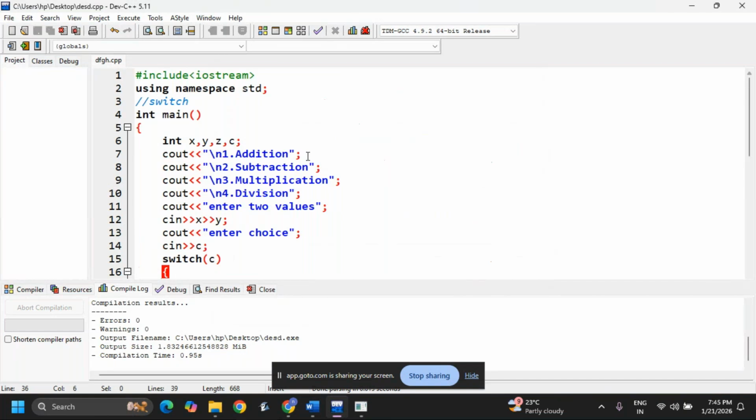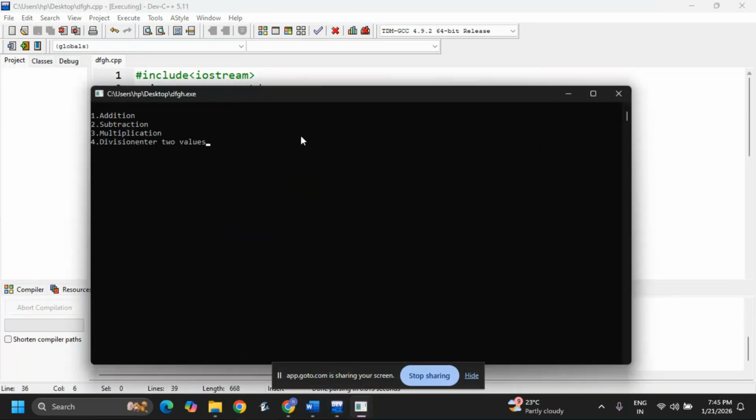Now I'm running. If any errors are there, it will show. See, 1 2 3 4 it is showing, and it is asking to enter two values. Now I am entering 20, enter 30. See, enter choice, which choice you want. I want addition first. The addition of two numbers is 50.